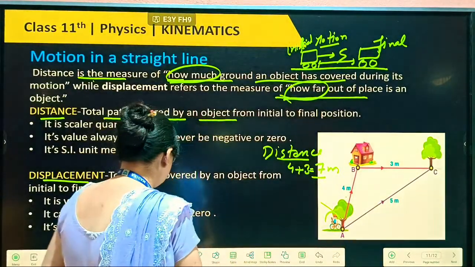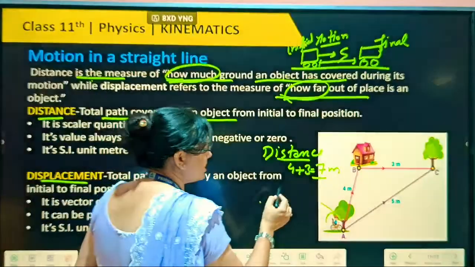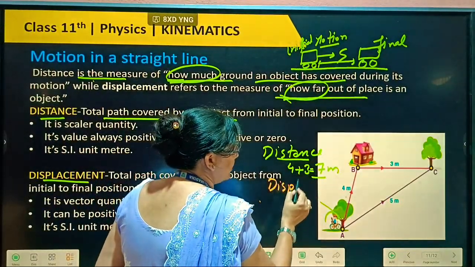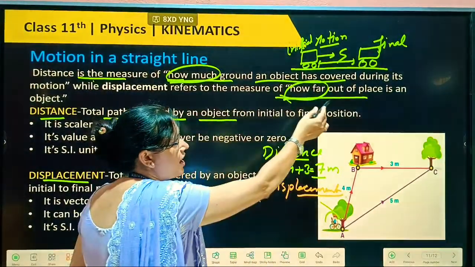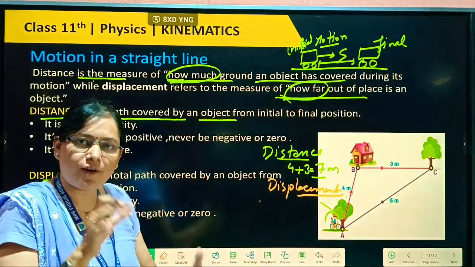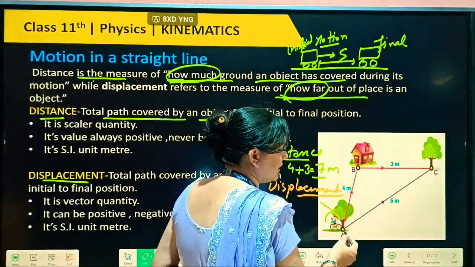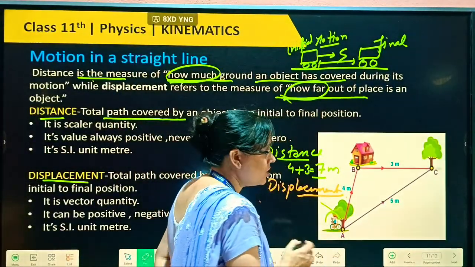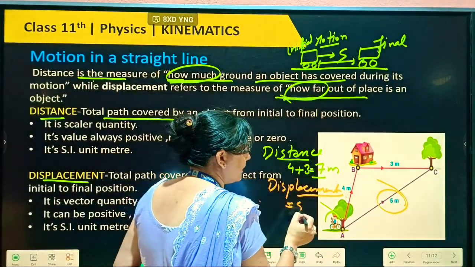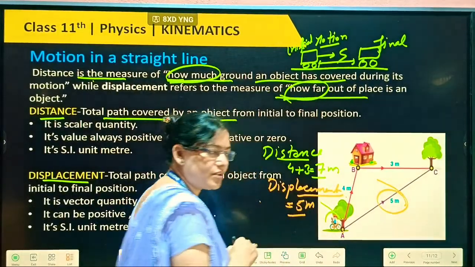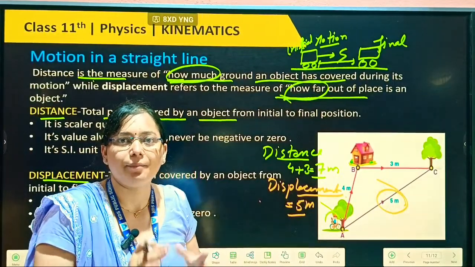Okay, but displacement we can write, beta, displacement will be our shortest path. Okay, how far away from the initial point we have to find out, कि हम initial point से कितना दूर है. So how we can write there, A to C our shortest path. So this one distance will be our 5 meter. So displacement will be here 5 meter. Clear to everyone? And this one here only path we are covering, that's why its unit will be meter only.